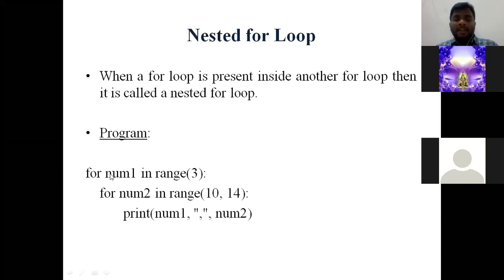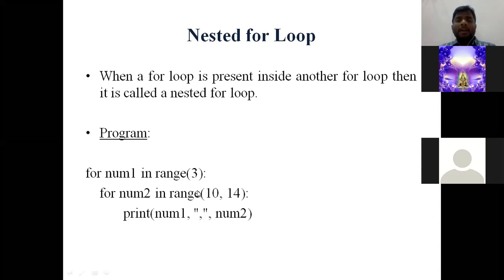So the first for loop will be executing 3 times, with sequence values 0, 1 and 2. The second for loop will be executing 4 times, with values 10, 11, 12, 13. The sequence of values in the first for loop are 0, 1 and 2, and the sequence of elements in the second for loop are 10, 11, 12, 13.